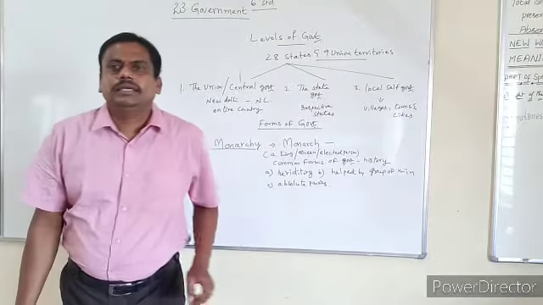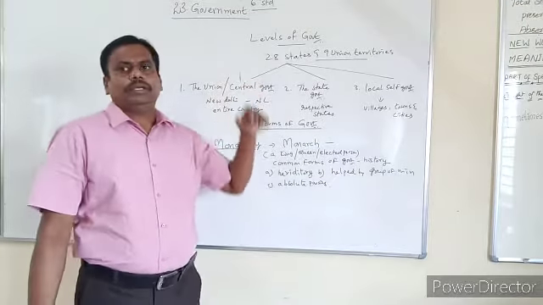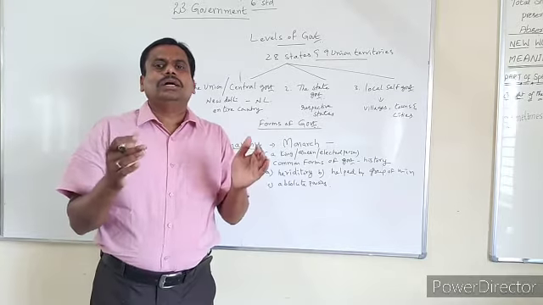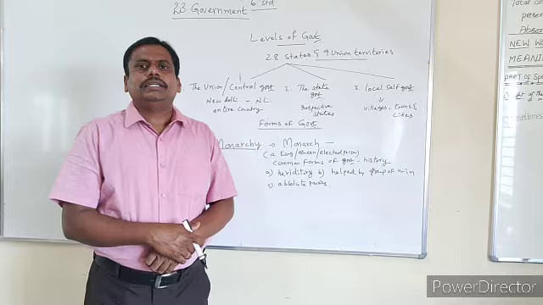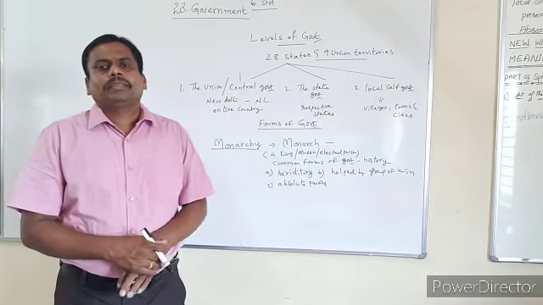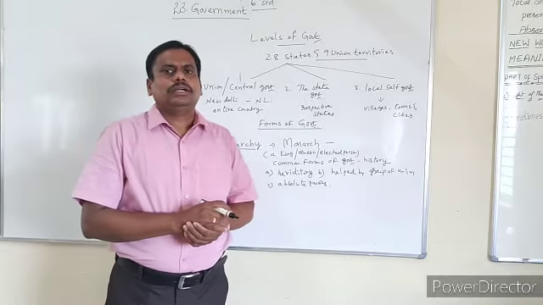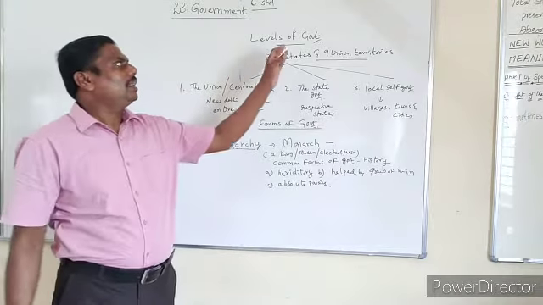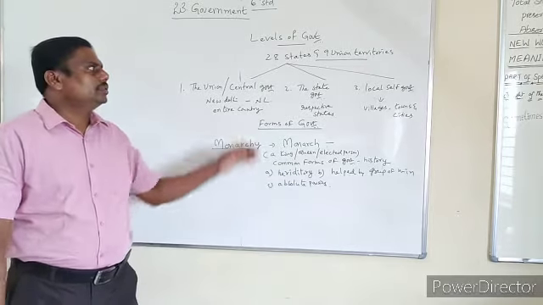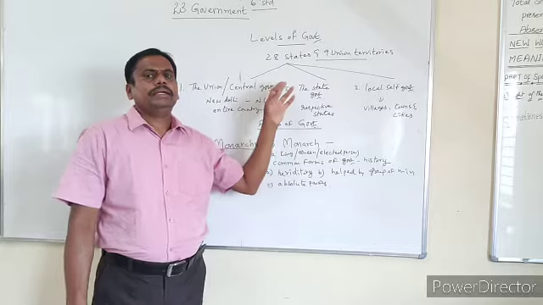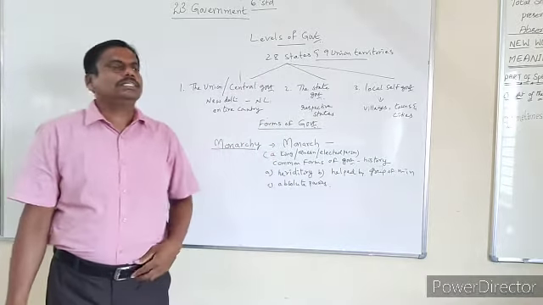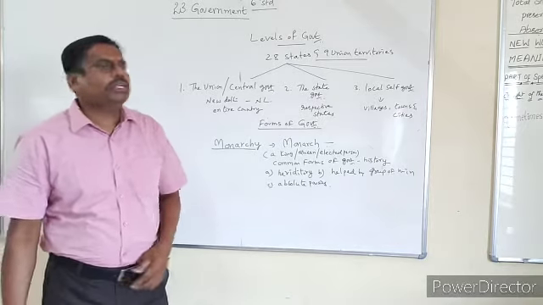Let us see the levels of government. Previously we have seen how the word government originated and what the important functions of government are. Understood? Now let us see what the levels of government are. You can find government at three levels. Understood? India is actually a composition of 28 states and 9 union territories. How many states? 28 states and 9 union territories.